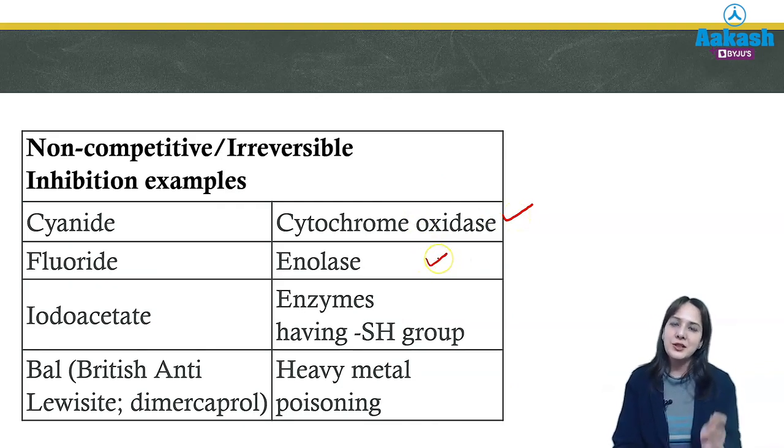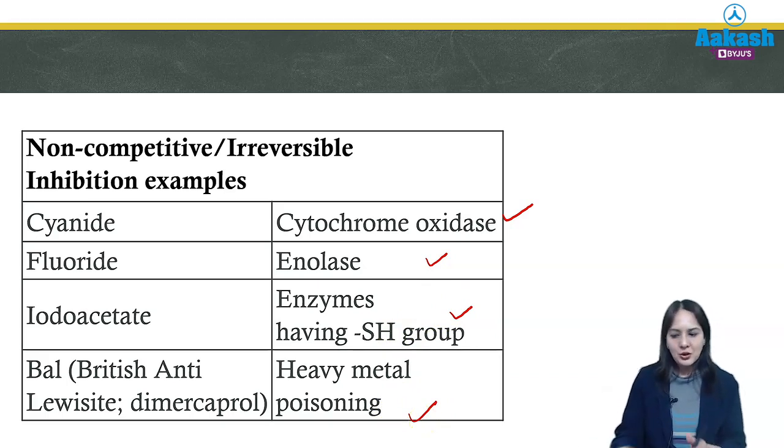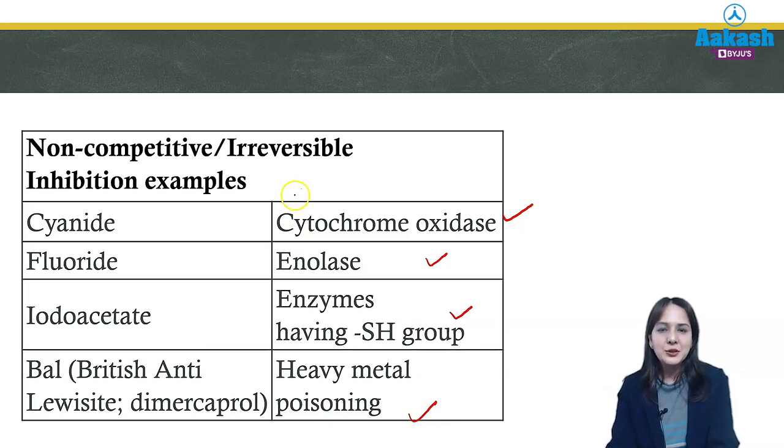Fluoride inhibits enolase, which inhibits glycolysis. So fluoride is also added to blood samples to calculate the blood glucose level, because fluoride irreversibly inhibits the enolase enzyme of glycolysis, so that glucose is not further lowered in the blood sample by glycolysis. Then iodoacetate, which inhibits enzymes having an SH group, and British anti-lewisite, also known as dimercaprol, for heavy metal poisoning. So these are the various important non-competitive inhibitors which you should remember.